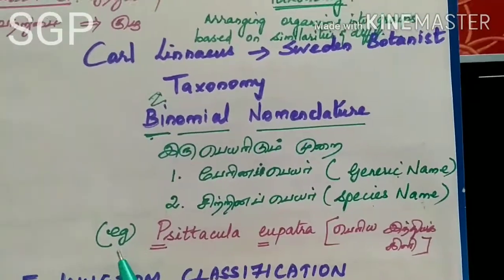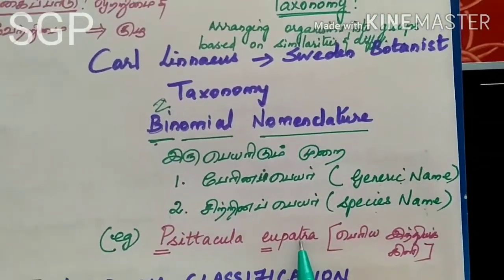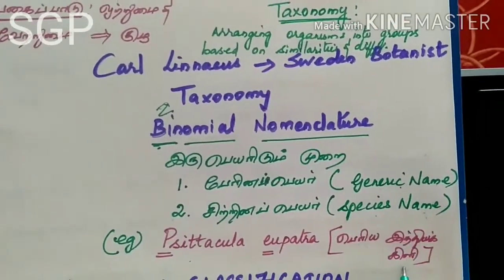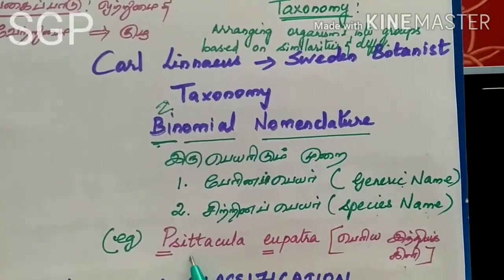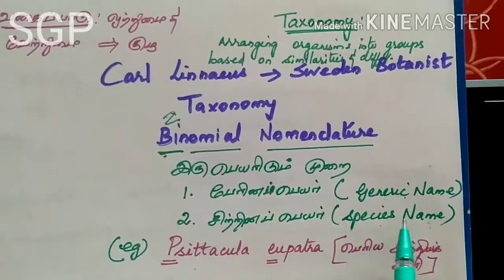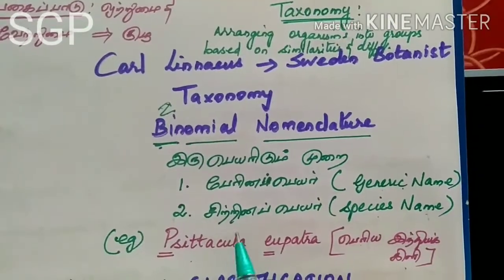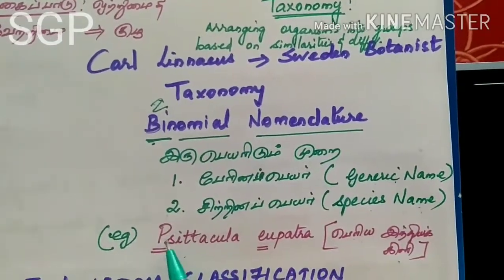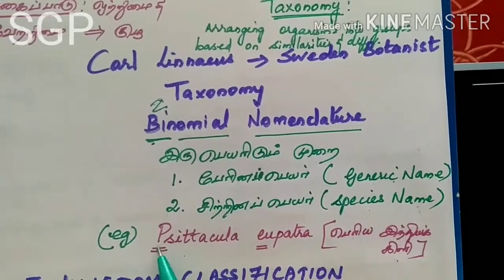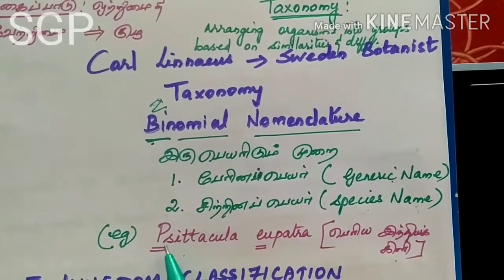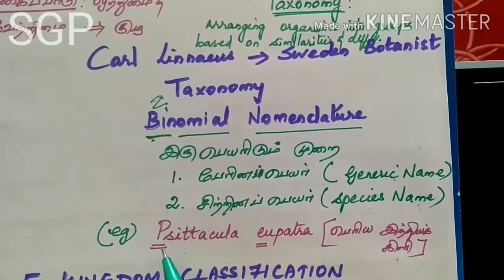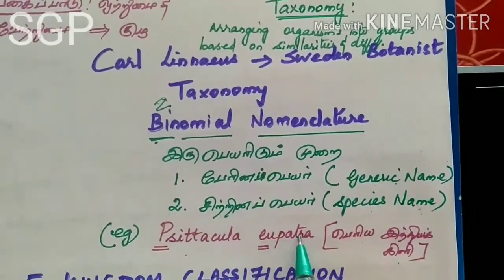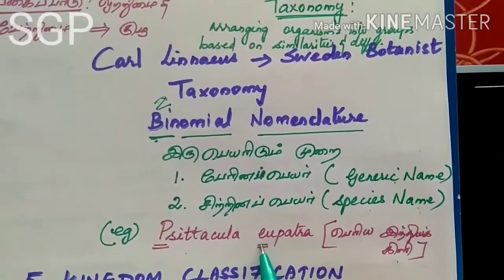I'll tell you an example. Psittacula eupatria is the scientific name of the large Indian parakeet. Psittacula is the generic name and eupatria is the species name. He also introduced how to write these two names. The first letter of the generic name, that means P, must be written in capital, and the species name must be written in small letters.